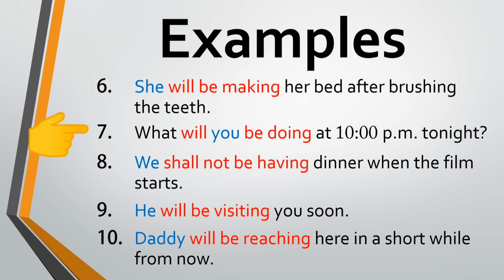What will you be doing at 10 p.m. tonight? You is second person subject, so will be is used with the ing form of the verb do. At 10 p.m. tonight is a future time reference. We shall not be having dinner when the film starts. We is first person subject, so shall be is used. When the film starts is a future time reference. And since this is a negative sentence, not is used after shall.